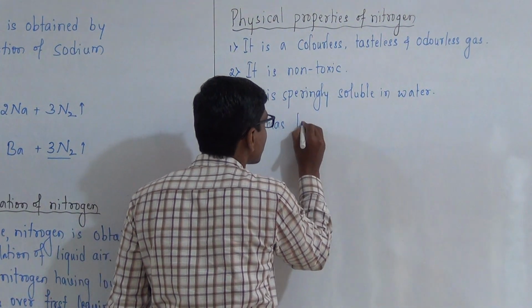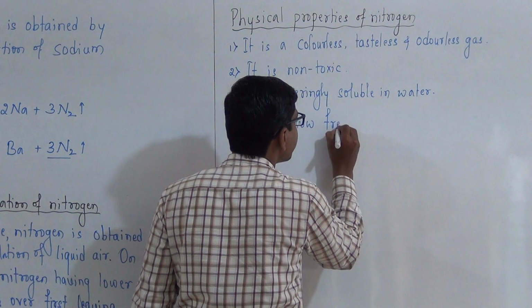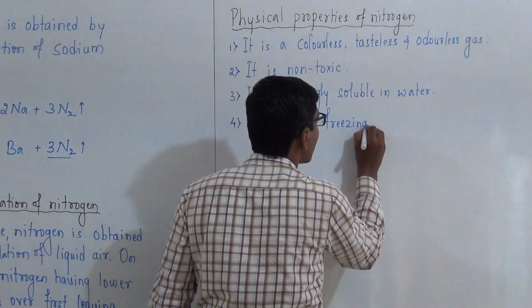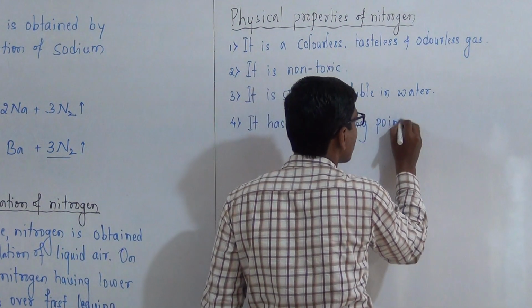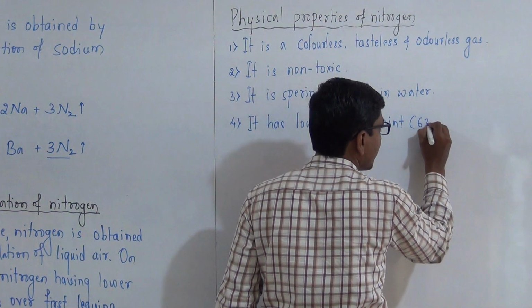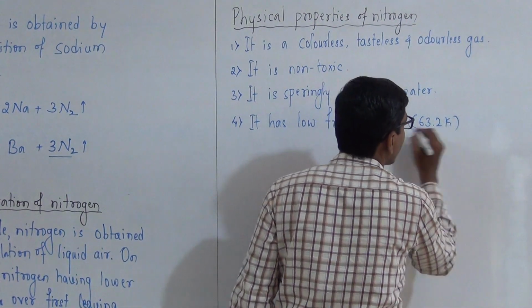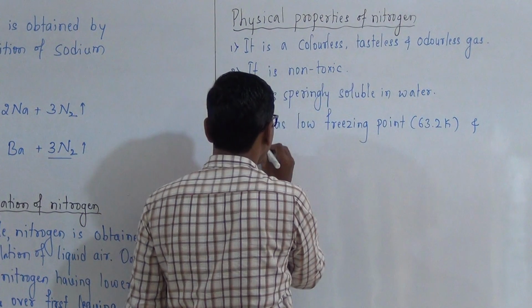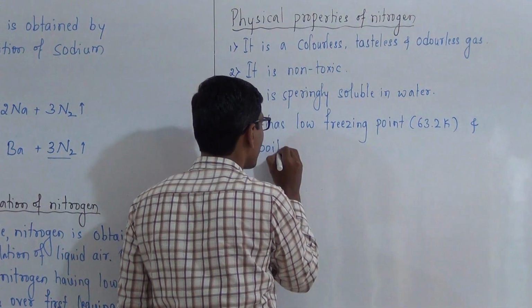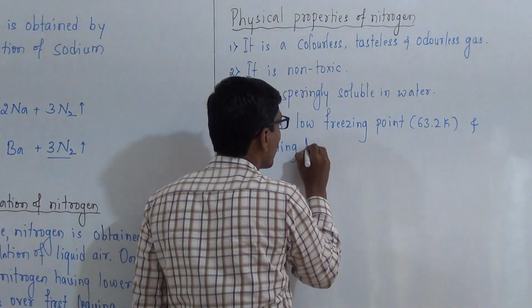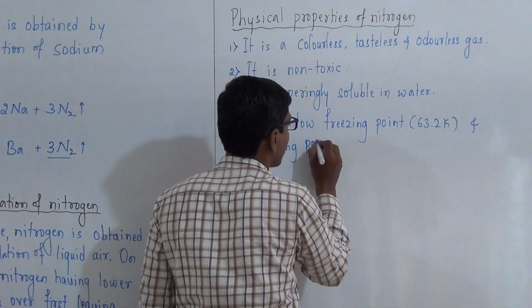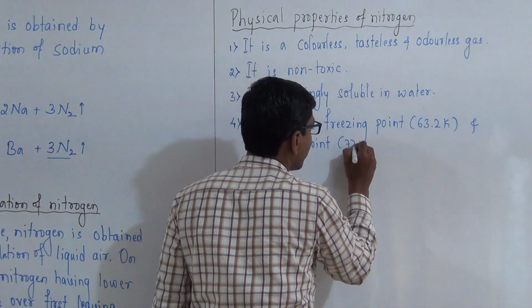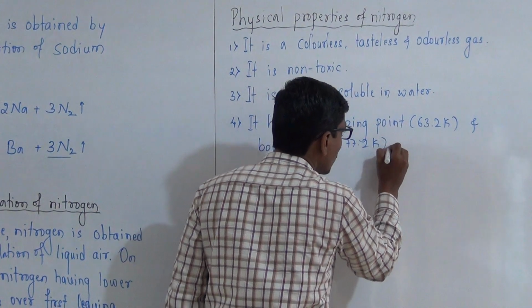It has a low freezing point, that is 63.2 Kelvin, and a boiling point of 77.2 Kelvin.